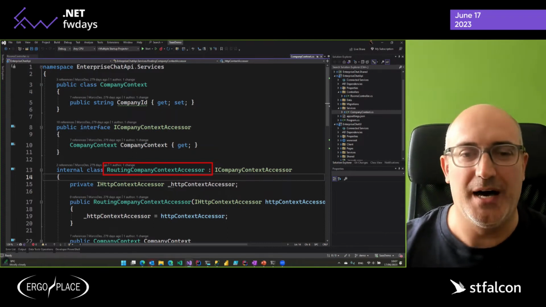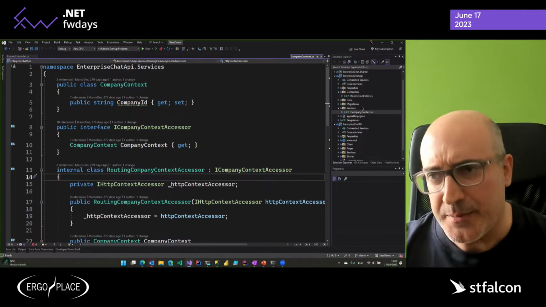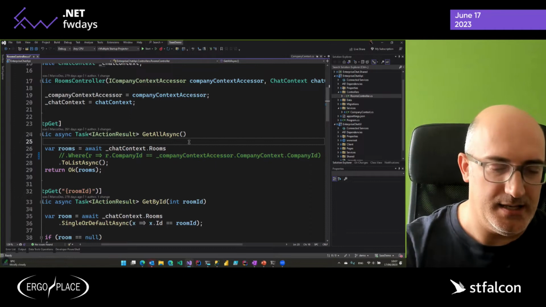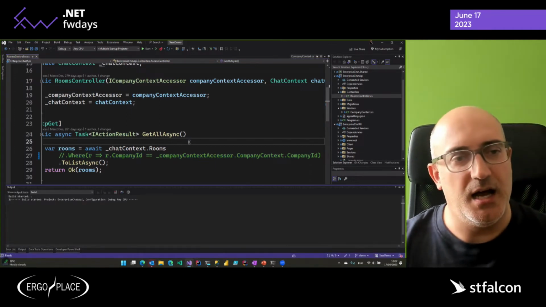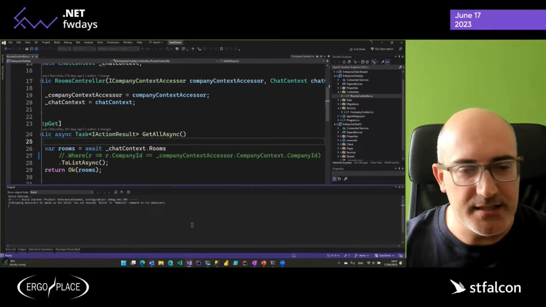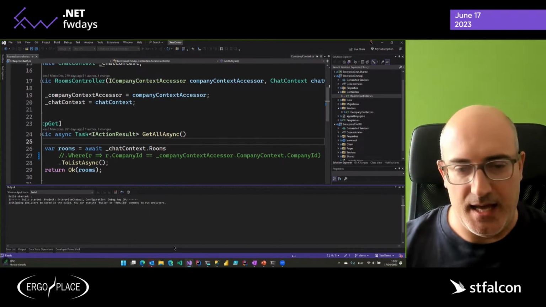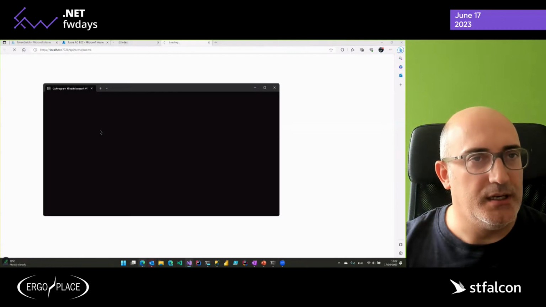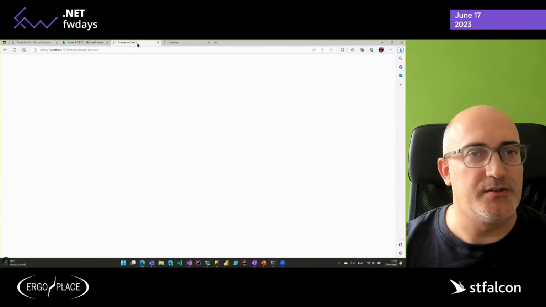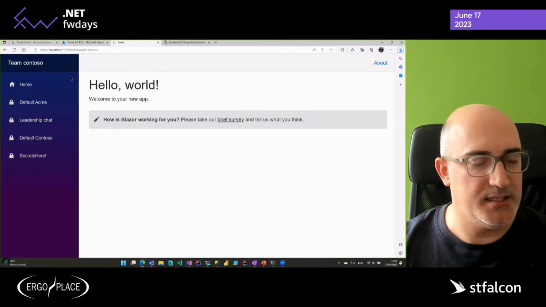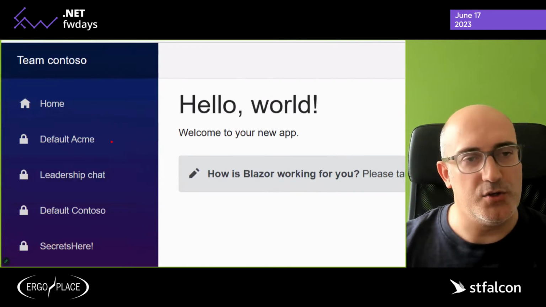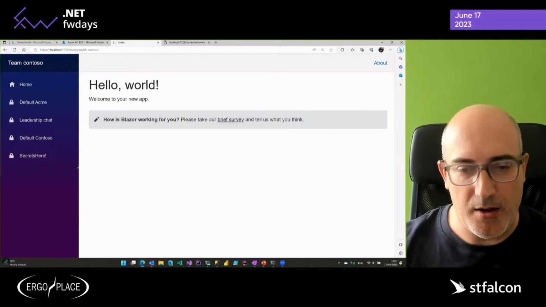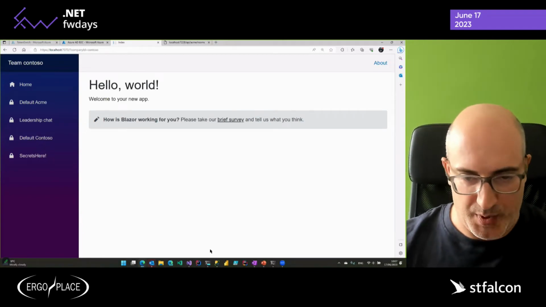How do I retrieve the company ID right now? What is the problem with this? The problem is obviously that, as we expect, if I forget this and recompile the application and run it, I will leak all the data to the wrong company. So if, for example, I go back to my enterprise chat, I'm in Contoso and I see this data, which is Acme's data. Okay, so how can row-level security help me with this?